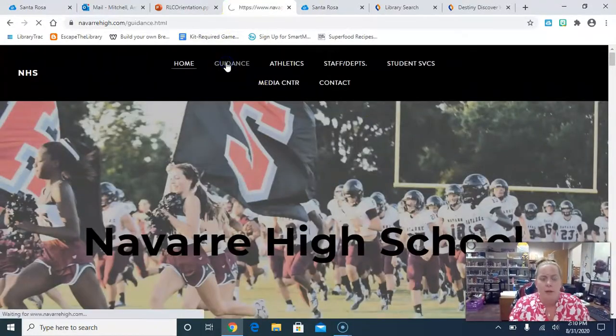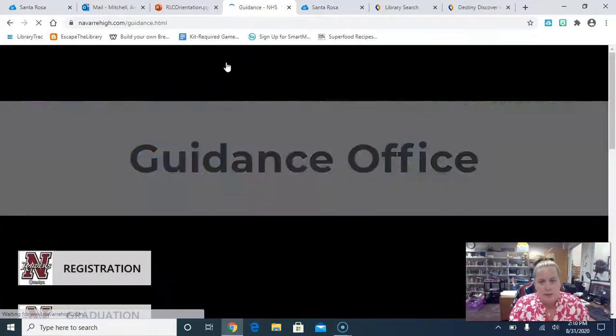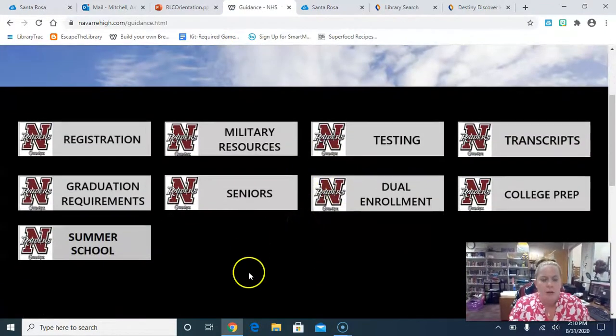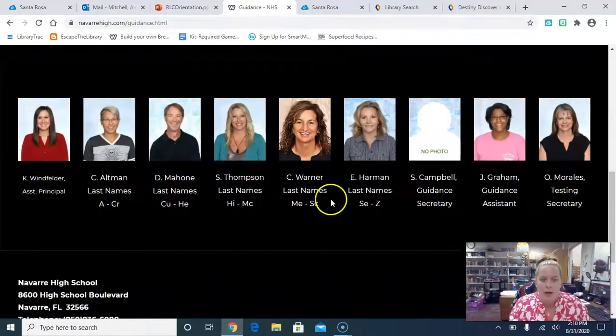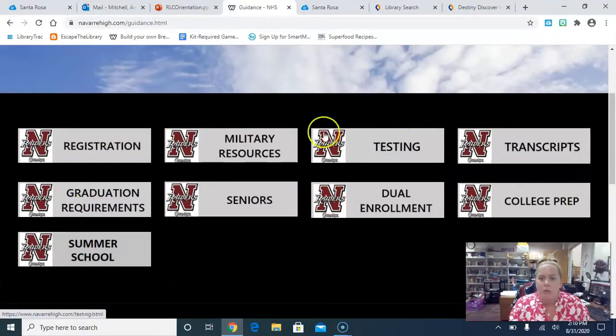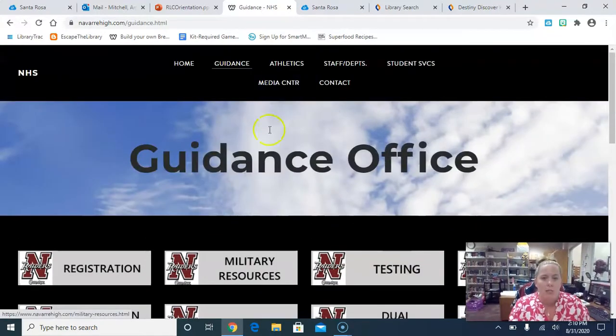You've got information about the guidance department that you can click on and find out who your guidance counselor is, okay? And this is all other information. You have questions or want to request a transcript, stuff about dual enrollment, etc., etc., etc. All of it is there under guidance.